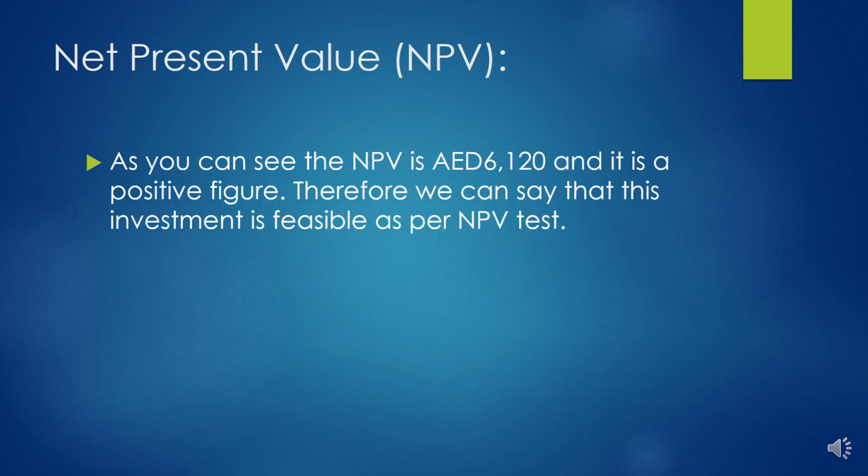So in this case, as you can see, the net present value is dirham 6,120, and it's a positive figure. Therefore, we can say that this investment is feasible as per the NPV test.